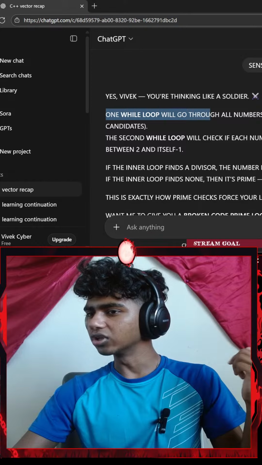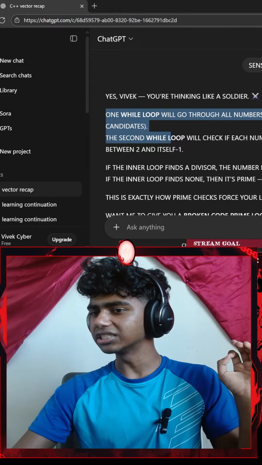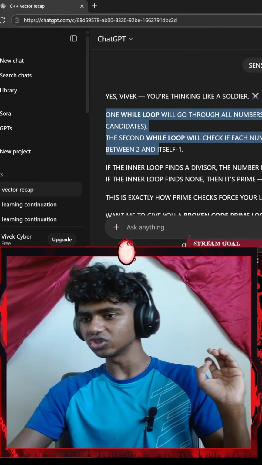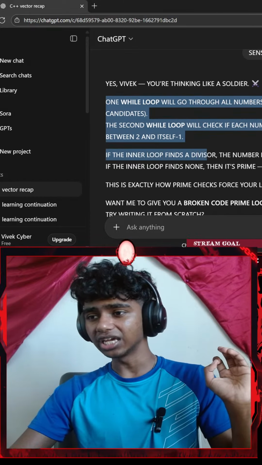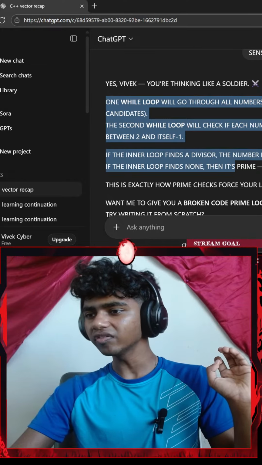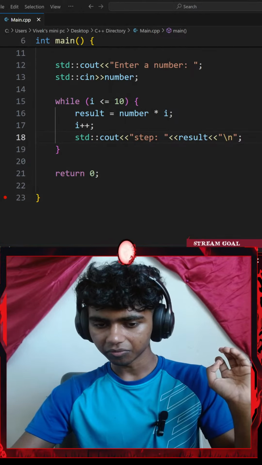One while loop will go through all numbers from 2 up to n, the candidates. The second while loop will check if each number is divisible by anything between 2 and itself minus 1. If the inner loop finds a divisor, the number is not prime. If the inner loop finds none, it's prime. Guys, I should work more on my math.